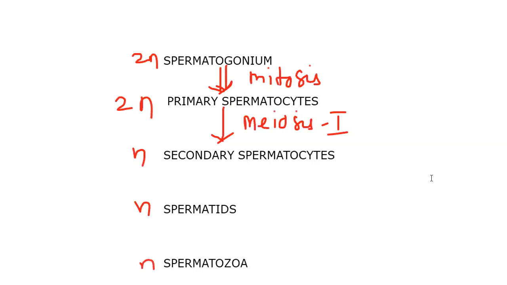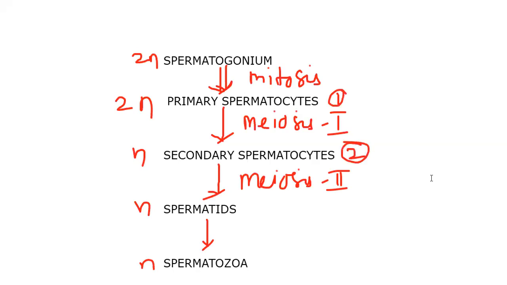Everything is haploid. So this is a very important question. Very, very regular question here. Then secondary spermatocytes undergo meiosis 2. Meiosis 2 is nothing but mitosis, which you all learned earlier. Okay, so that results in the spermatid. The spermatid needs to transform into spermatozoa. So one primary spermatocyte, meiosis 1, results in 2 secondary spermatocytes, and meiosis 2 results in 4 spermatids, and 4 spermatids transform into 4 spermatozoa.